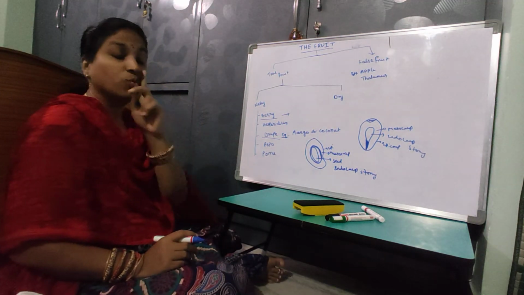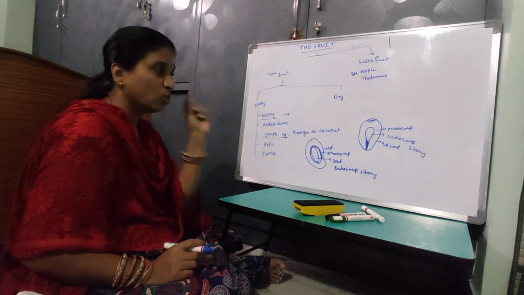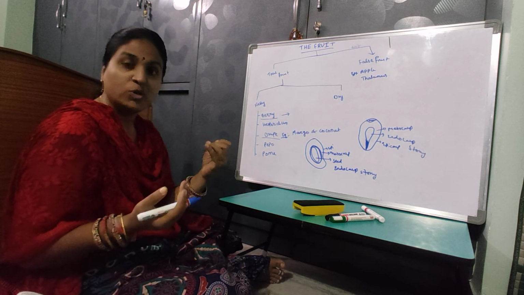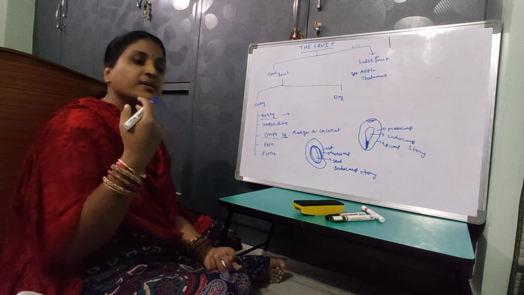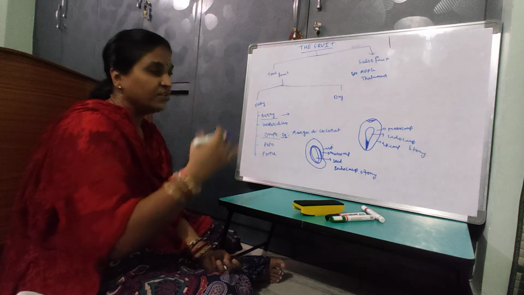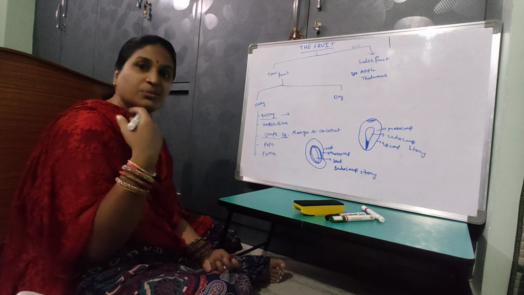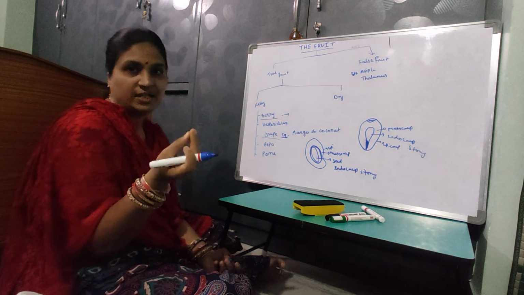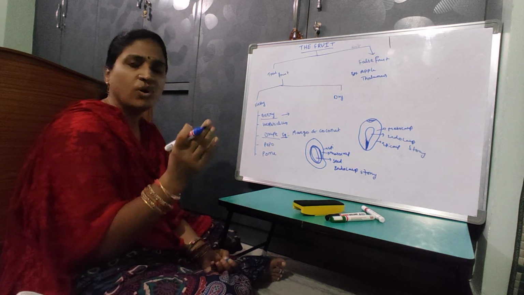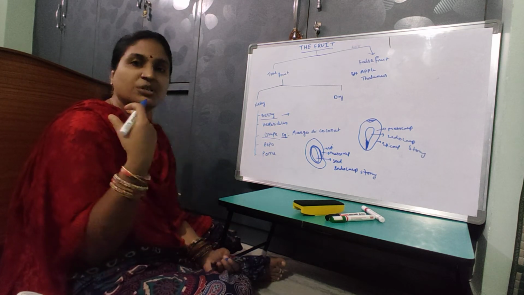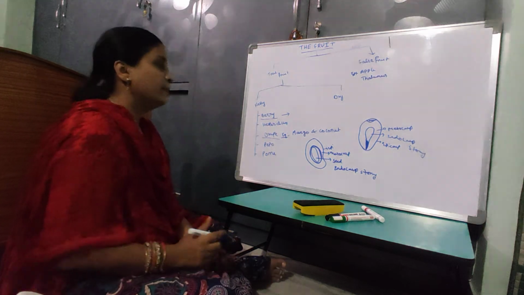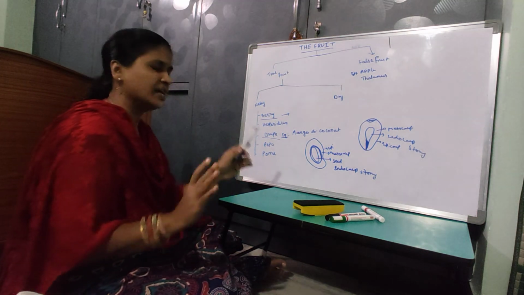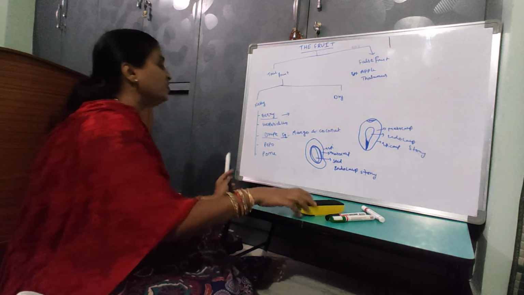The water present inside the coconut endocarp is the endosperm. The water is the liquid endosperm. The white portion is the solid endosperm: when the coconut matures, the water is transformed into the white portion. Endosperm is the nutritive tissue of the seed. That is about the drupe.